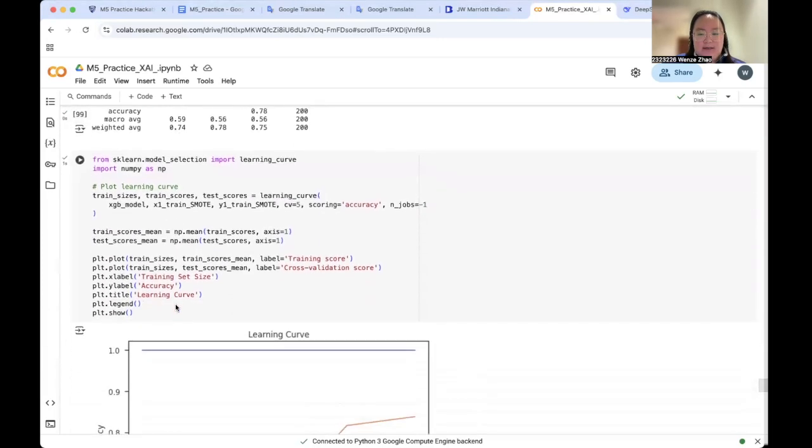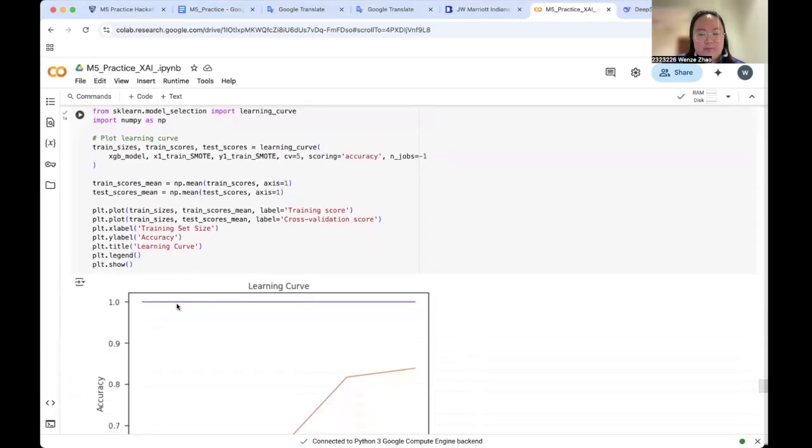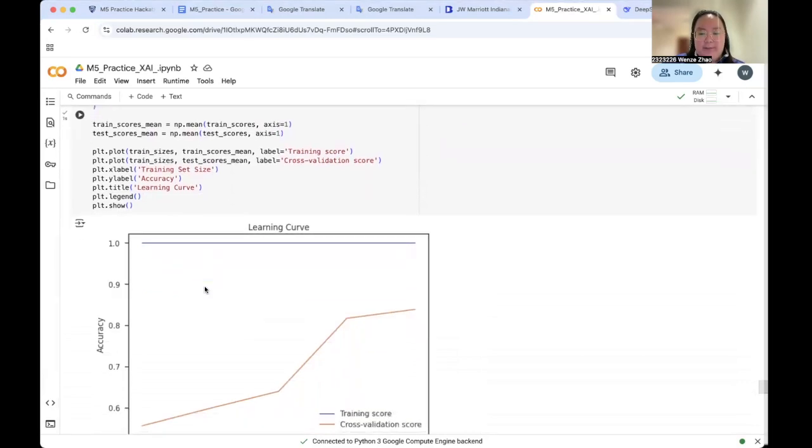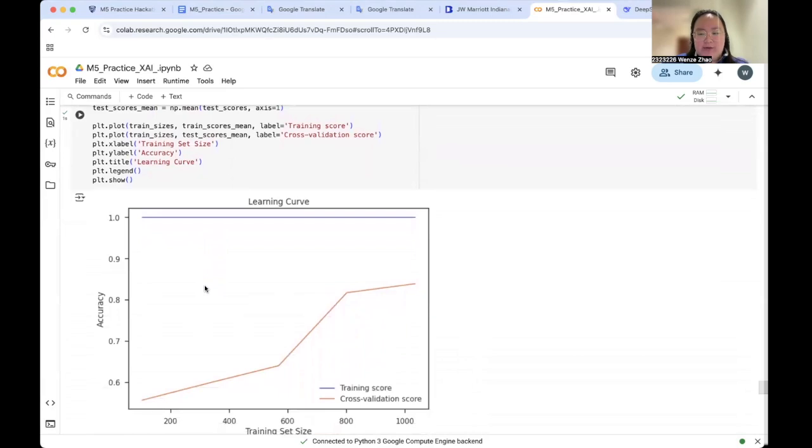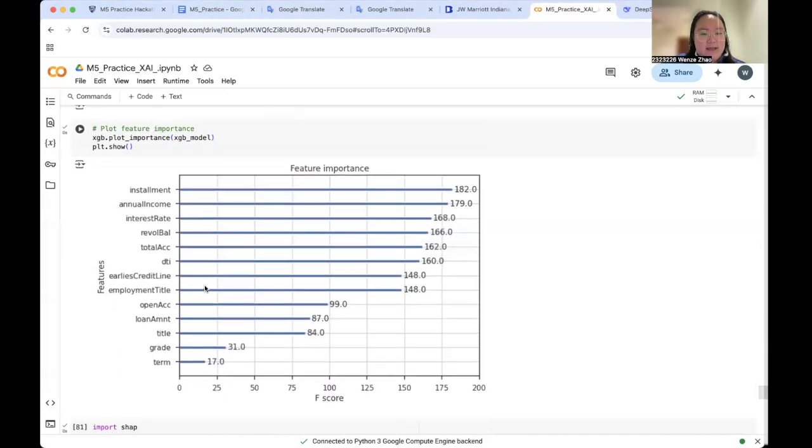And next is the learning curve. The training accuracy is consistently high, and the cross-validation score increases with the training size but remains lower than the training accuracy. The gap between the curves indicates potential overfitting. And next is the attribute feature importance.